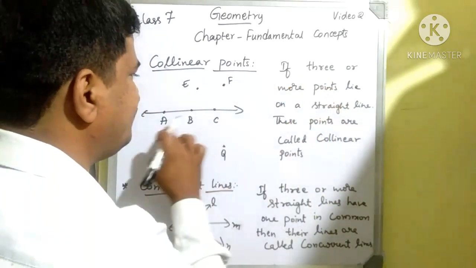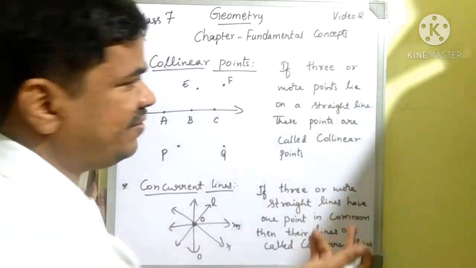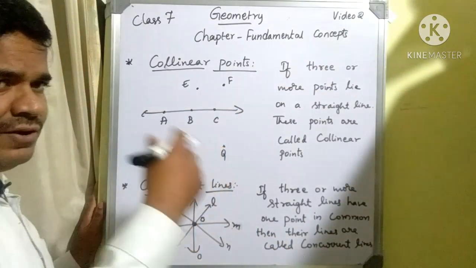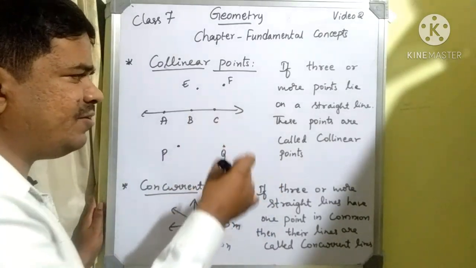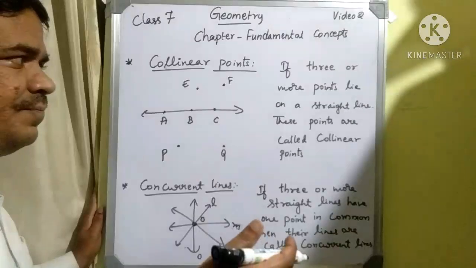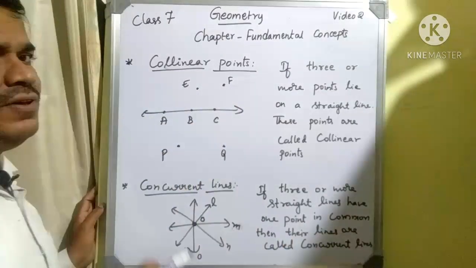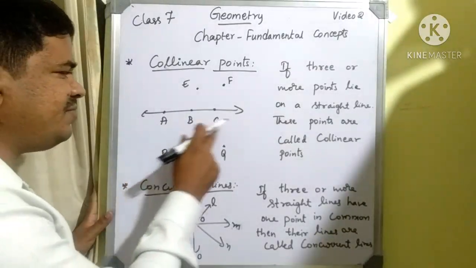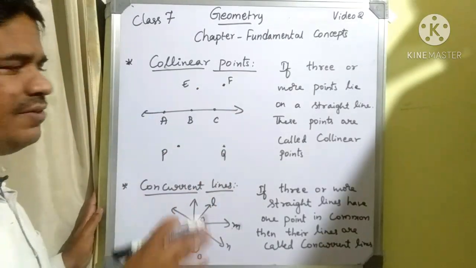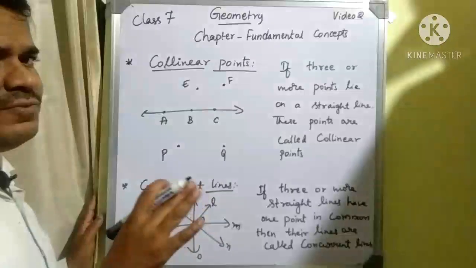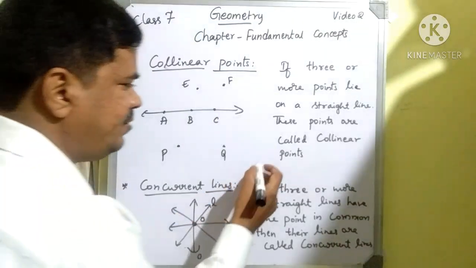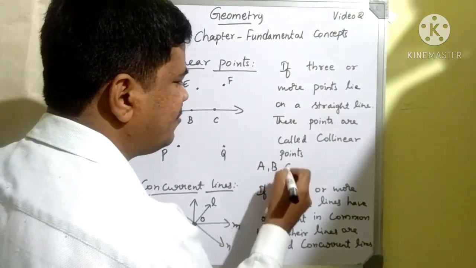What is the definition of collinear points? Minimum 3 points or more than 3 points lie on a straight line. They are present on a straight line, so we can call them collinear points. Here A, B, C are called collinear points, but there are a few points present outside the line also. These points we can't call collinear points because they are not present on the given straight line. For example, ABC is a set of collinear points.